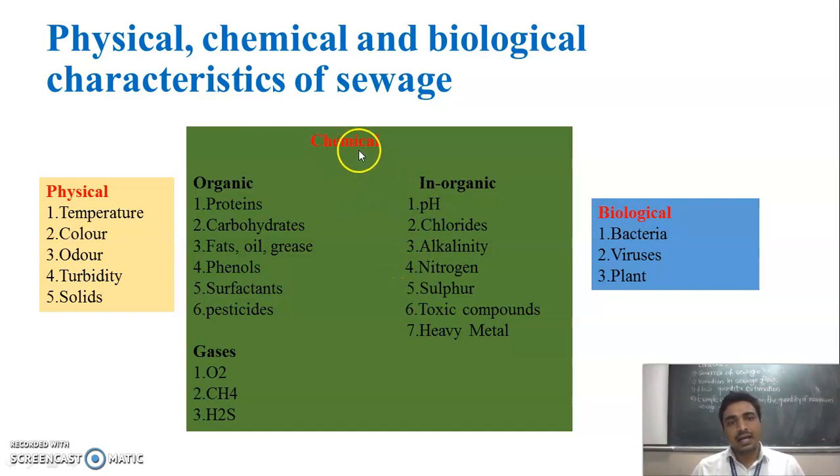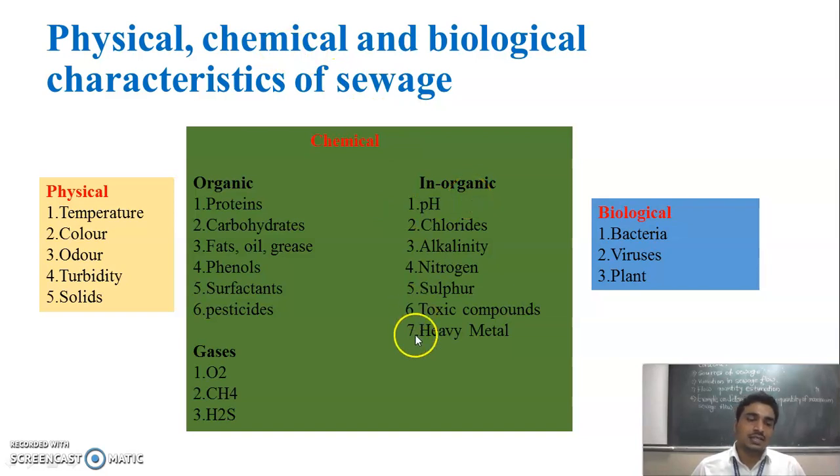Then the chemical characteristics of the wastewater. These are again divided into three parts: organic, inorganic and gaseous. Organic: protein, carbohydrates, fats, oil, grease, phenol, surfactants, pesticides. These are examples of the organic chemical characteristics. Inorganic: pH, chloride, alkalinity, nitrogen, sulfur, toxic compounds, heavy metals.